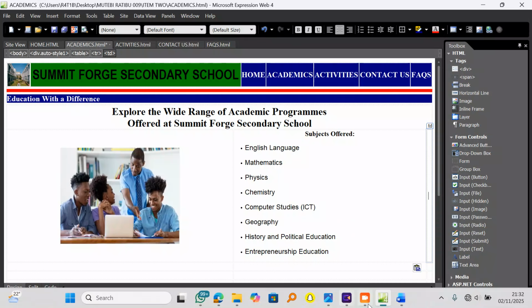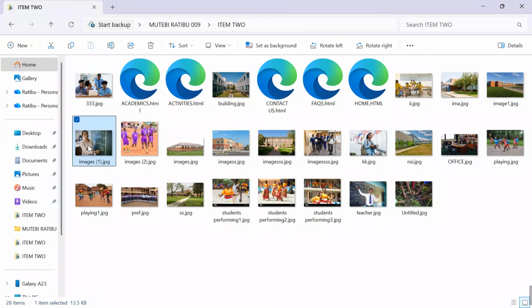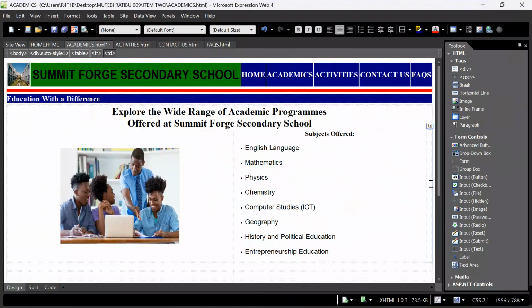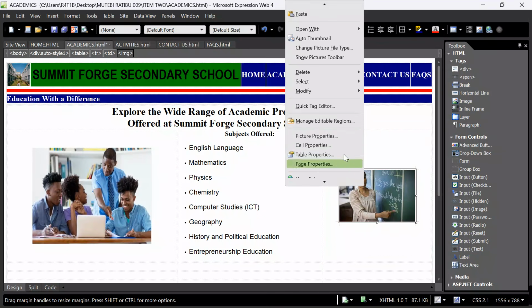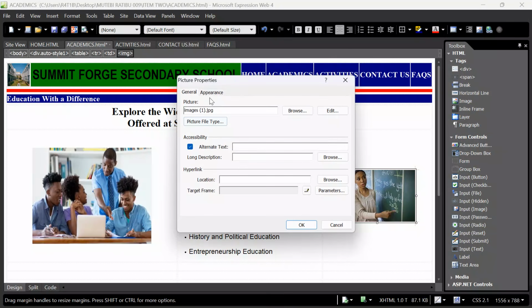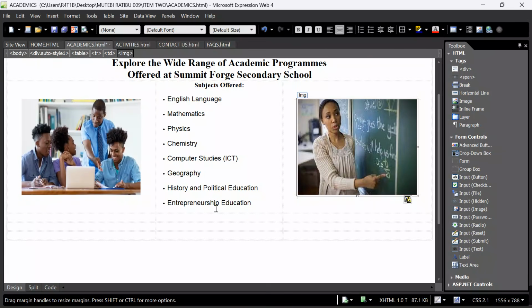We want to put another image to start. Let me take this beautiful teacher. Come over here, put the cursor, Control V, click OK. Same measurements. Right click, picture properties. Come over here, appearance, keep aspect ratio. Let me take the width to be 431 to keep uniformity. Then also here 337. Yes, click OK, click OK, click OK, click OK.